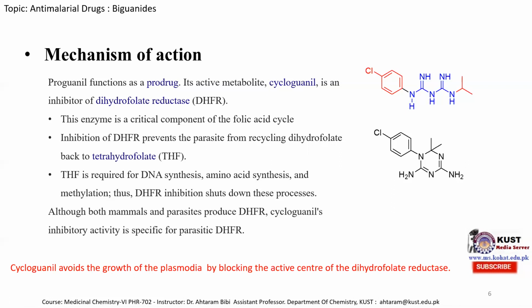So the growth of the parasite stops and the host cell is free from the plasmodium parasite. So proguanil is not active, it is a prodrug, but its cyclic form is active and it inhibits the dihydrofolate reductase. And in this way, the host cell is free from the parasite.